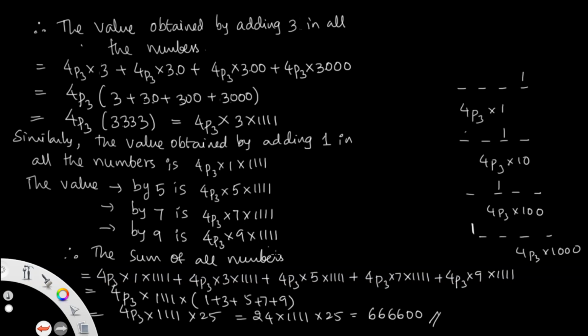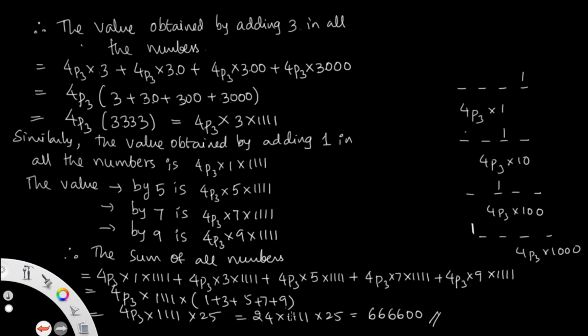The question is asking for the sum of all the numbers. So the sum of all numbers means all these previously found numbers should be added. That is 4P3 into 1 into 1111 plus 4P3 into 3 into 1111 plus 4P3 into 5 into 1111 plus 4P3 into 7 into 1111 plus 4P3 into 9 into 1111. So 4P3 into 1111 is common, and 1, 3, 5, 7, 9 you can add.